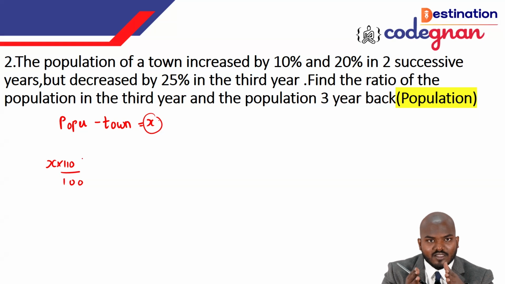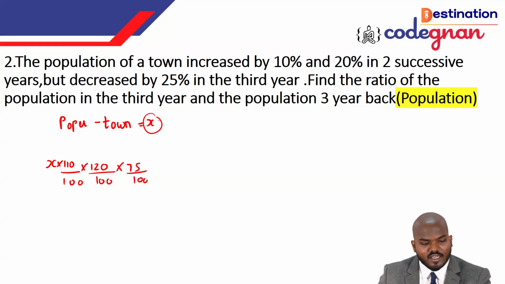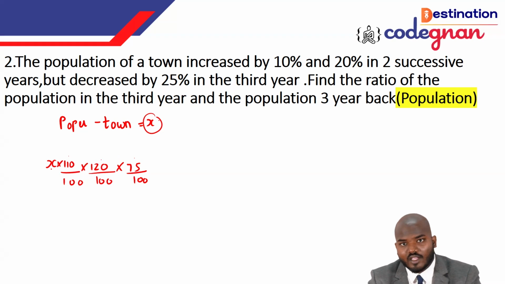Then you need to have it as a single proportion. You should not make it a double thing. That should not happen. Okay, and then it is increased by 20 percentage, which you can call 120 by 100. And then you can call it 75 by 100, as it is decreased by 25 percentage in the third year. First year, second year, and third year. You see this, we are putting the successive years in a single proportion.